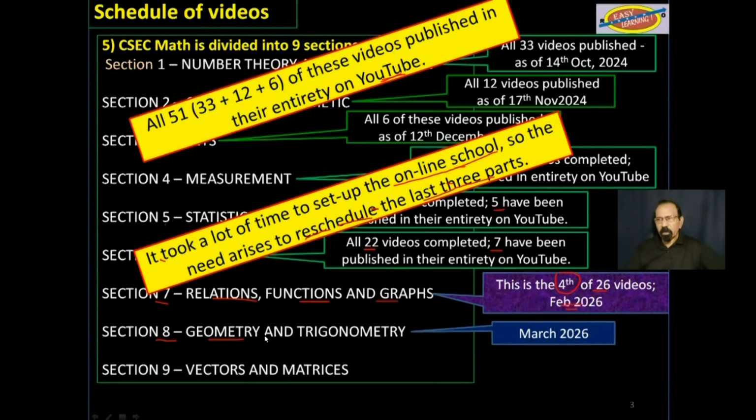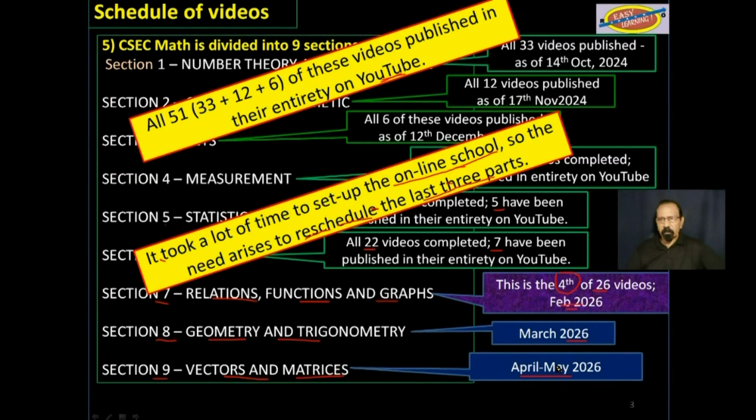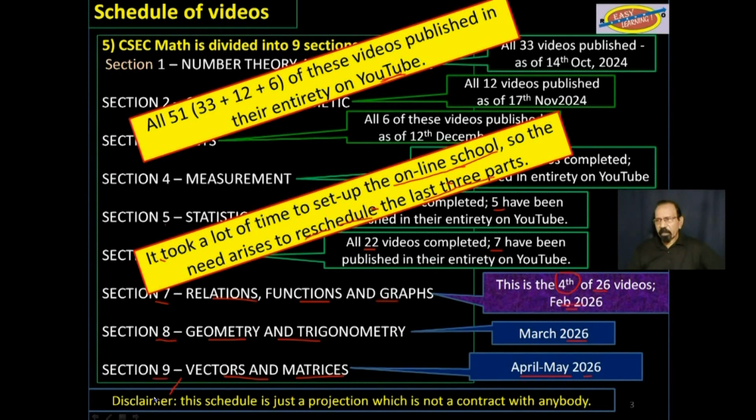Section 8, geometry and trigonometry, by March 2026. And finally, section 9, vectors and matrices, by April-May 2026. Please note this disclaimer down here. This schedule is just a projection and it is not to be interpreted as a contract with anybody.